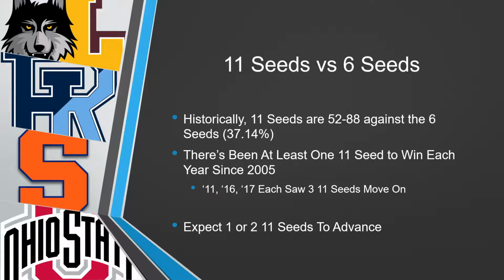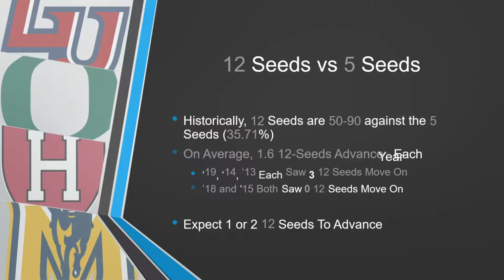And then just looking on the left there, those are some famous 11 seeds to have won in the past. The last one being Ohio State in the last tournament that was played in 2019. And then maybe the most famous one was Loyola Chicago in their Cinderella run to the Final Four the year, I think it was 2017. So that was the year that Virginia and the UMBC thing happened. So maybe 2018. Probably 2018 now that I'm thinking about it. So, that's sort of your summary versus 11 and 6 seeds. So, take 1 or 2 11 seeds to advance. That's a good rule of thumb.